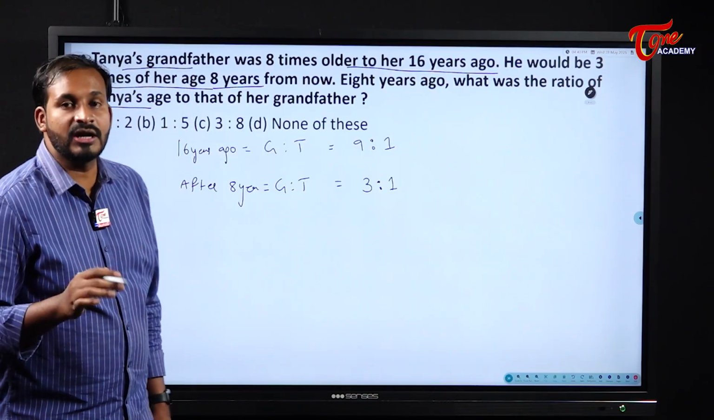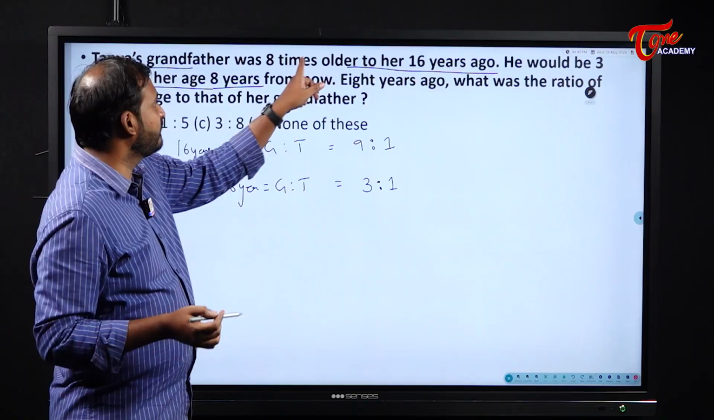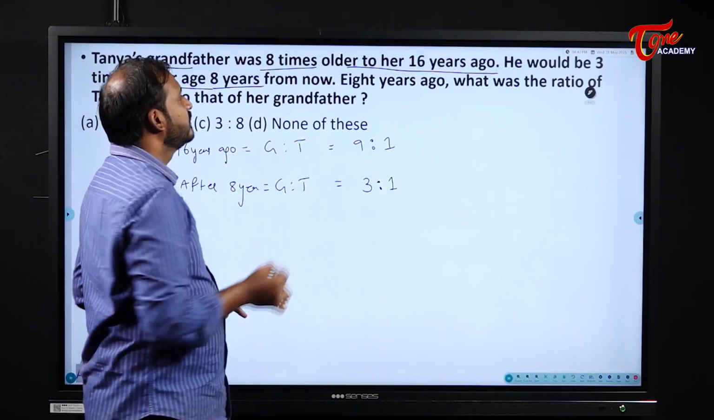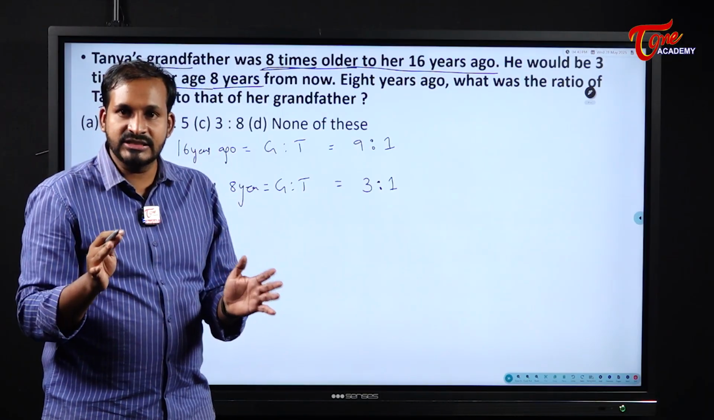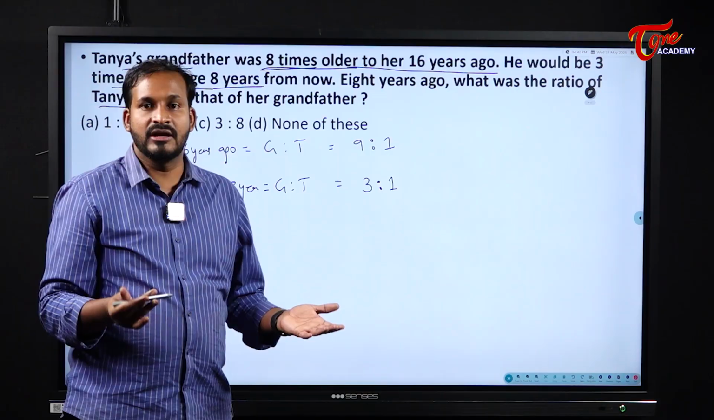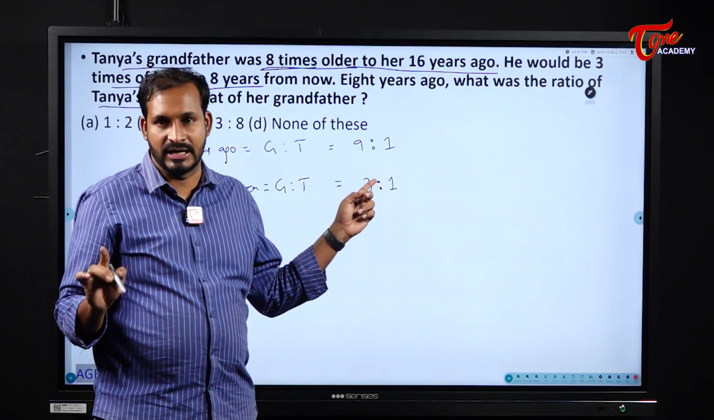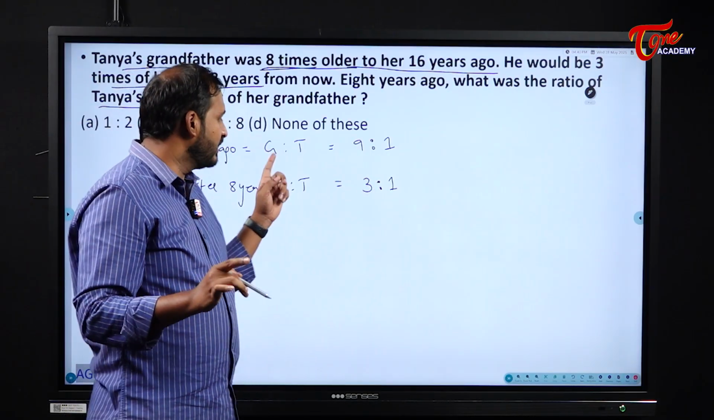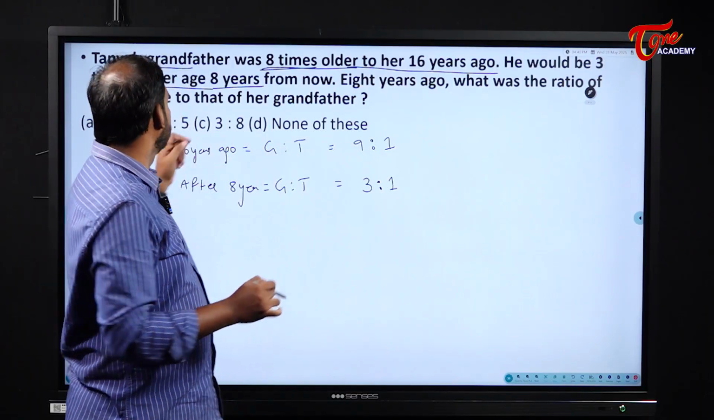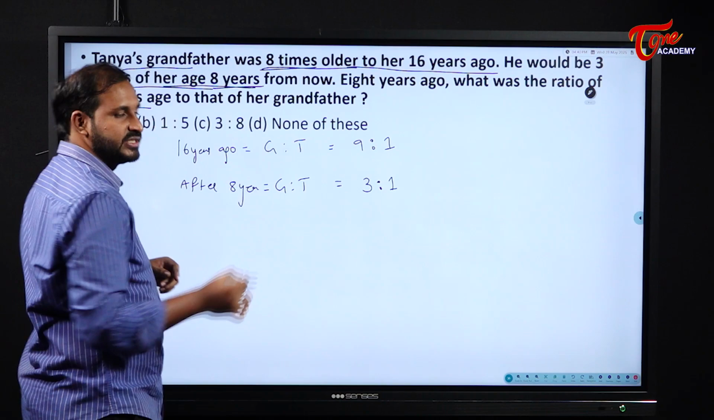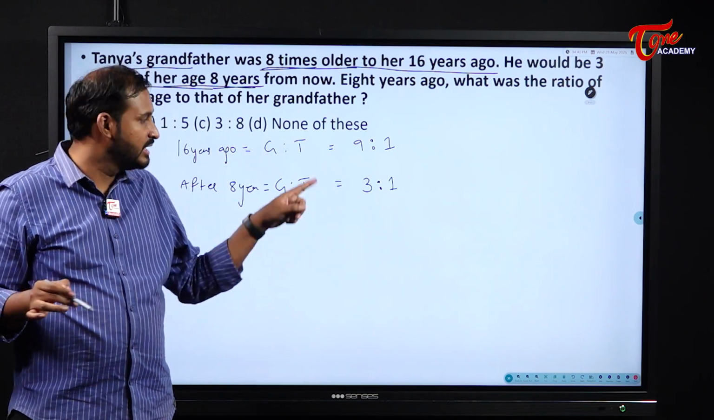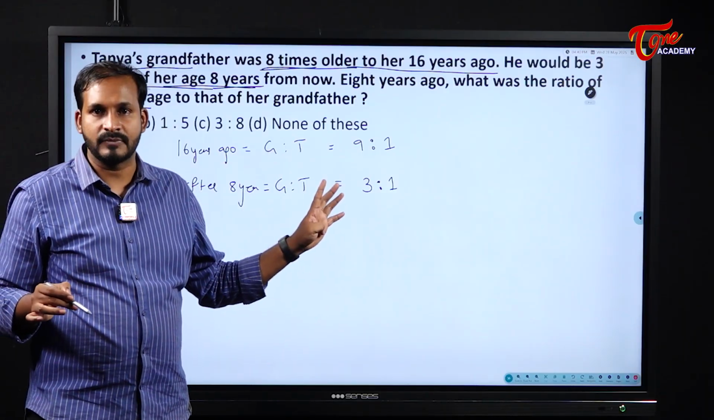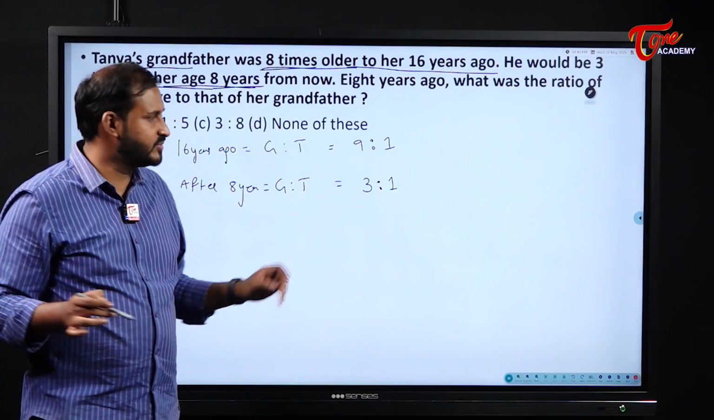8 times older, not directly 8 times. 8 times older means her age plus 8 times of her age. Then obviously it will become 9 parts. Please be careful. In the second case, they directly gave 3 times her age. Here they didn't use the word older. If they had used older here, then it would have become 4. But here it is just 3 times.